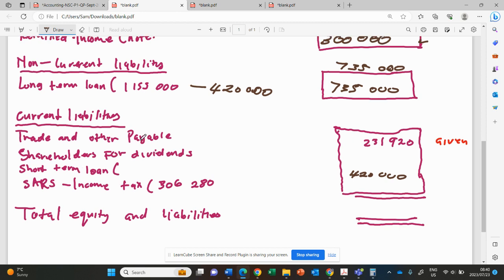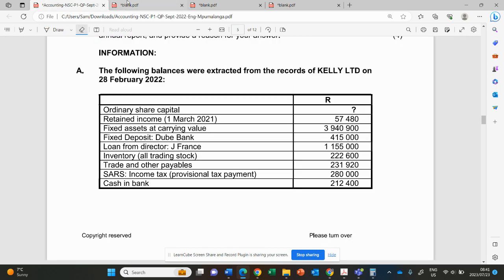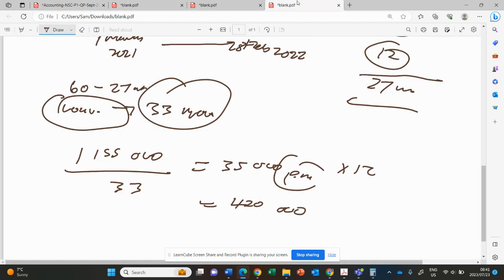Then the shareholders for dividends was given. Always, you should know that this is the final dividend. It has been declared to be paid in the next year, in the next 12 months. So now that will be interim. I'm not interim. Final. Okay. It was given.